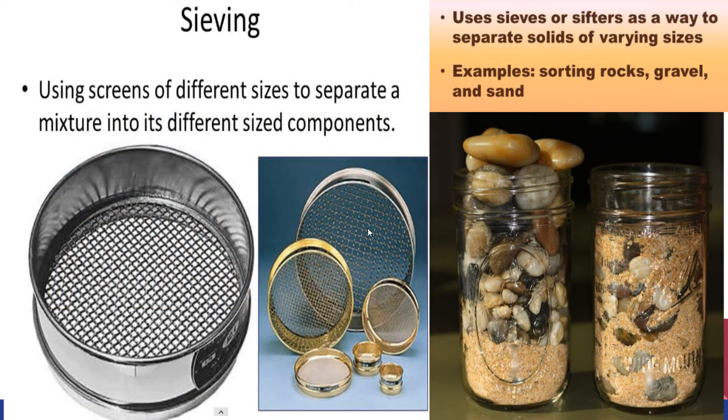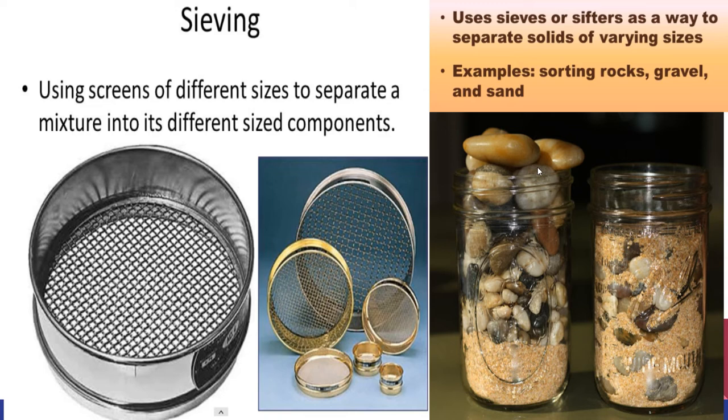Another method would be sieving or a sifter. Now, these are sievers or sifters. Where have you seen one of these in the real world? When Mom and Dad make spaghetti, what do you do when the spaghetti boils? After it boils, you take the spaghetti and you pour it in a sifter. A sifter is a way that you're separating your mixture of water and noodles.